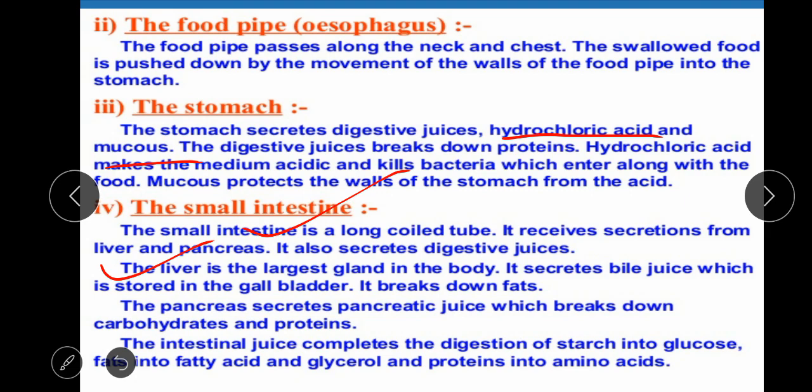The intestinal juice completes the digestion of starch into glucose, fat into fatty acids and glycerol, and protein into amino acids. Keep all these conversions in mind because these conversions are very important from the examination point of view.